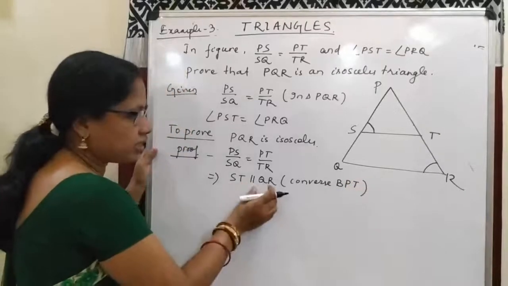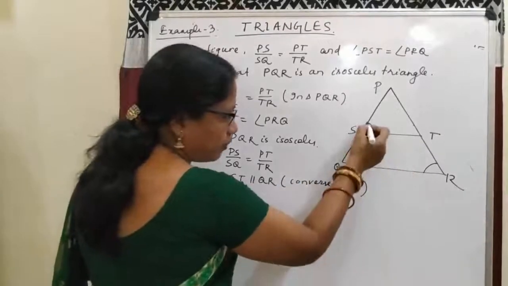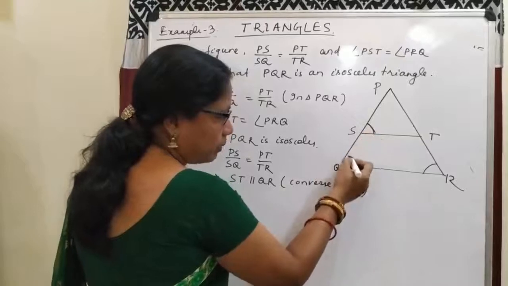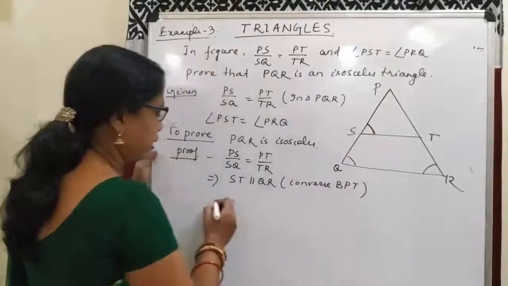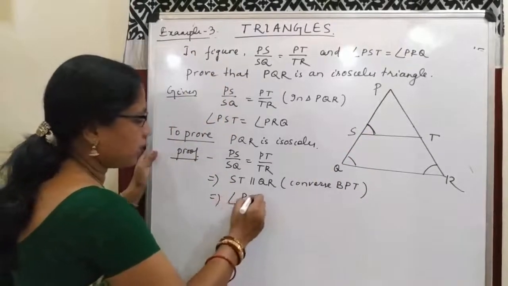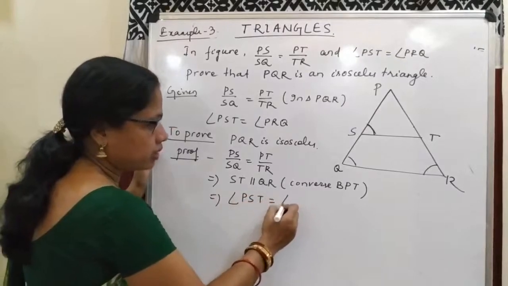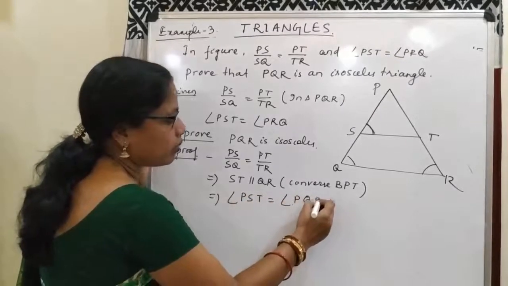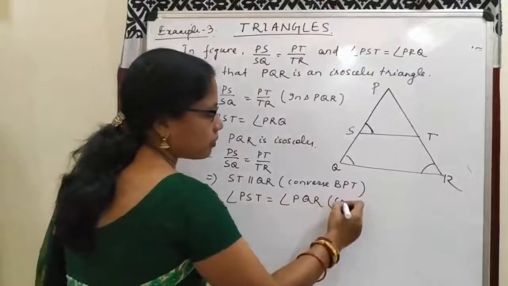So if ST is parallel to QR, then angle PST will be equal to angle PQR. These are corresponding angles.